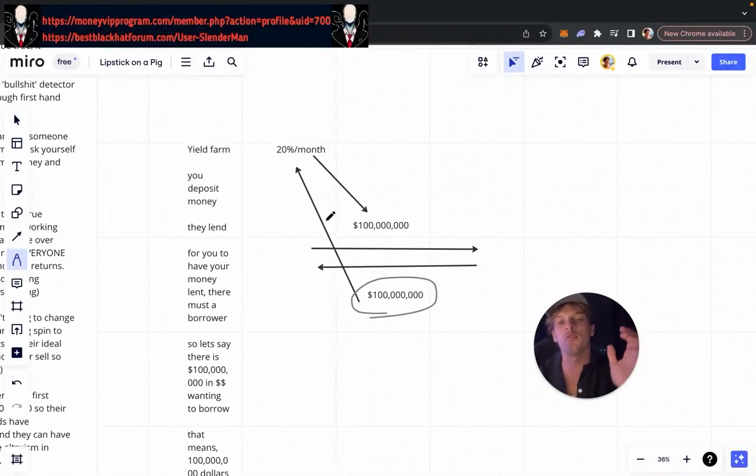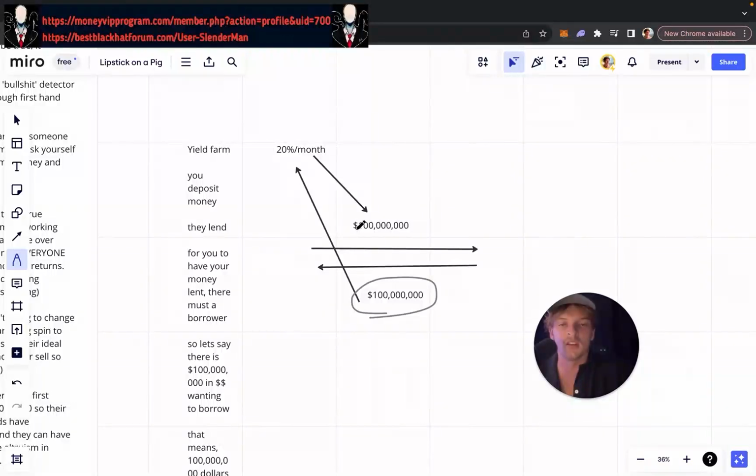Why would they pay 4 times more to borrow money if they could just go to the United States and borrow for 5%, right? Well, the reason is because there is inherent risk underlying the fact that they are lending you this money.